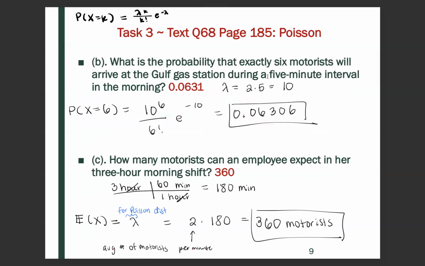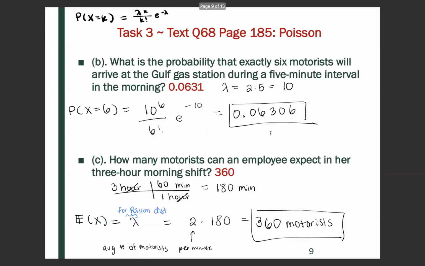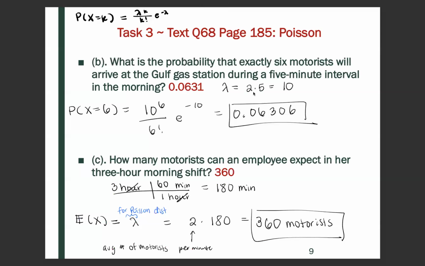What is the probability that exactly 6 motorists will arrive at the Gulf gas station during a 5-minute interval in the morning? So note, now we're dealing with a different interval. Previously we were dealing with a 1-minute interval, but now we're dealing with a 5-minute interval. When we were dealing with a 1-minute interval, lambda equals 2. So now we want to do 2 times 5, because we have 5 minutes, so that's 10.